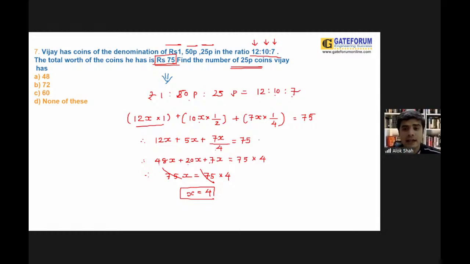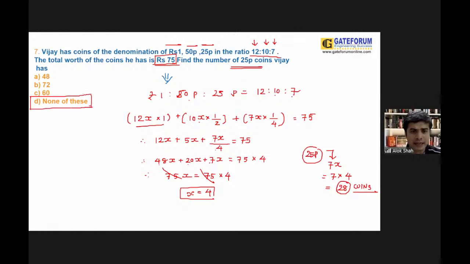Now they're asking us, how many 25 paisa coins could be there? So that denomination could be in the form of 7x, that is 7 into 4. And you can say that you have 28 coins of 25 paisa. Here your answer could be option number D. Is this clear, guys?